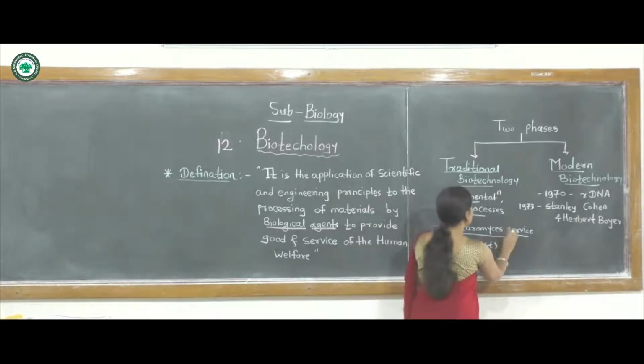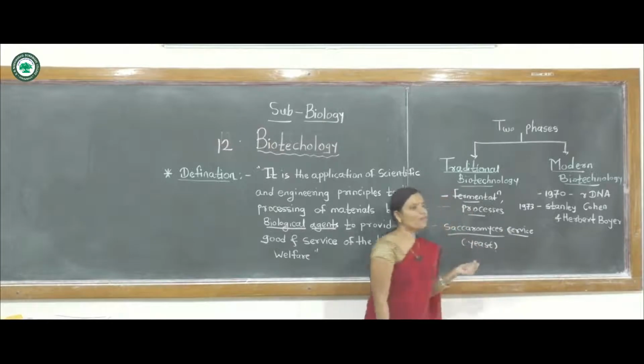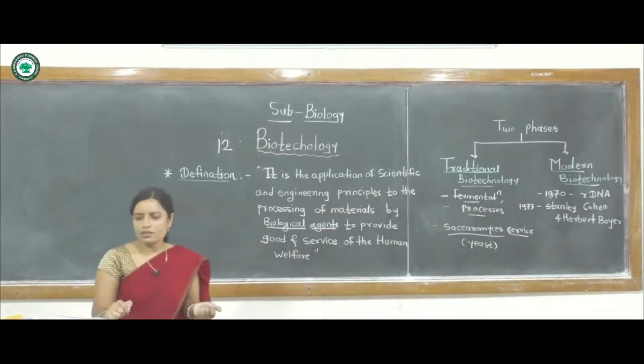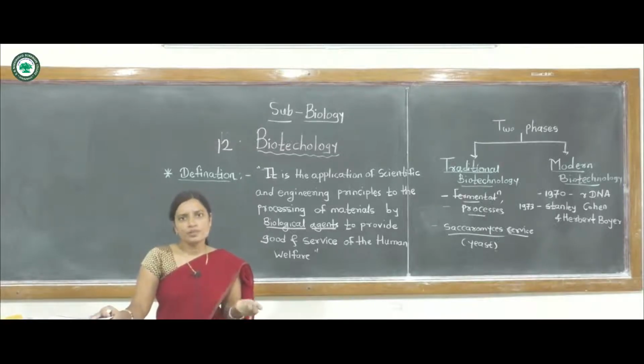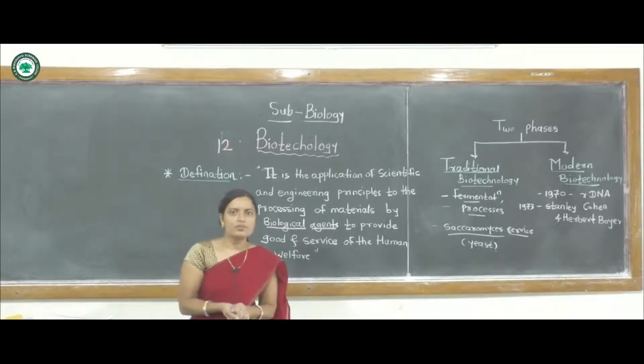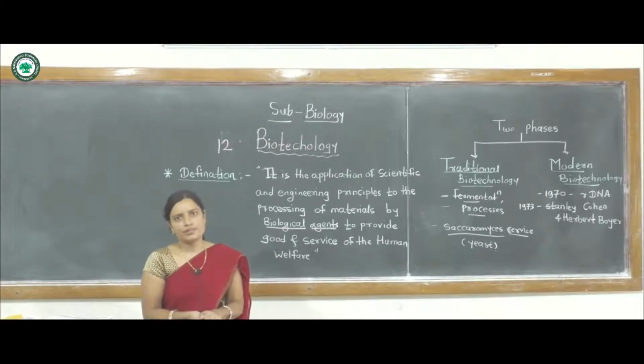Microorganisms are also involved in the production of various products like curd, ghee, vinegar, cheese and wine. These different products are produced with the help of these microorganisms.